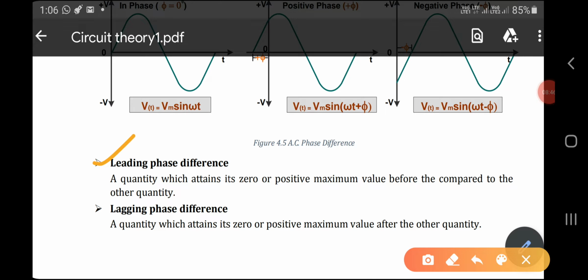Next is leading phase difference. A quantity which attains its zero or positive maximum value before compared to the other quantity is called leading. What is meant by lagging phase difference? A quantity which attains its zero or positive maximum value after the other quantity is called lagging. So leading means before, lagging means after. This is the most important point: before compared to the other quantity is leading, and after is lagging.